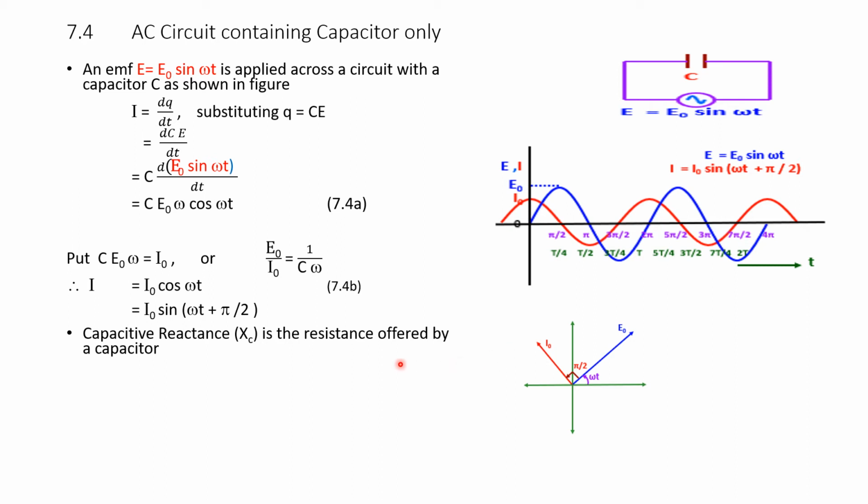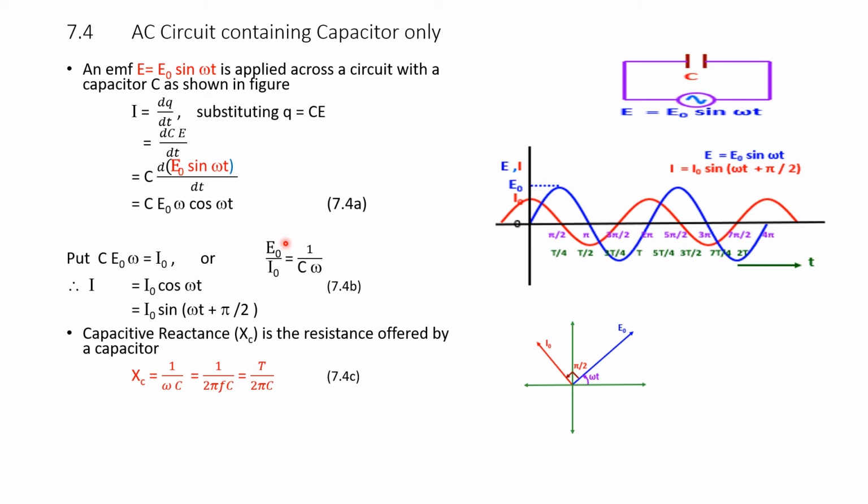Now, let us define capacitive reactance. Capacitive reactance is the resistance offered by a capacitor to the change in the charge density. Therefore, Xc is given by 1 over omega c.